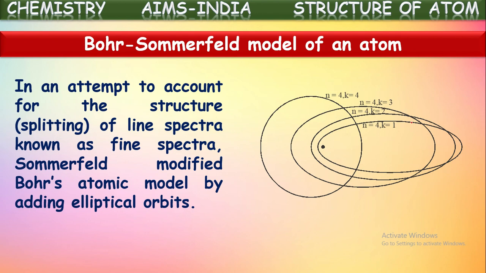Because of these different paths existing in a particular shell, the electrons' emission energy is different, and hence the line splits into finer lines. The splitting of spectral lines is because of the existence of two or more different paths for the electrons in a particular orbit. Not only circular paths, there are elliptical paths also. This is the proposal given by Sommerfeld.